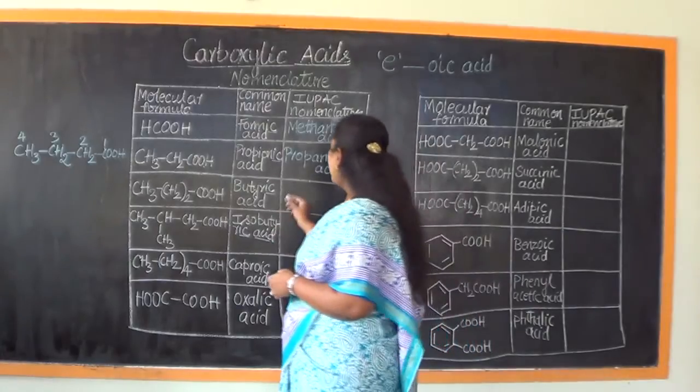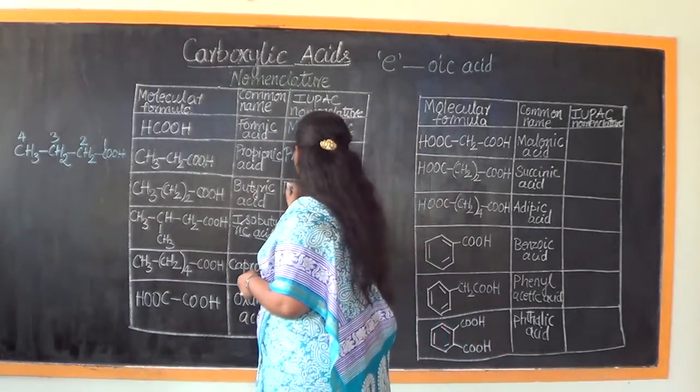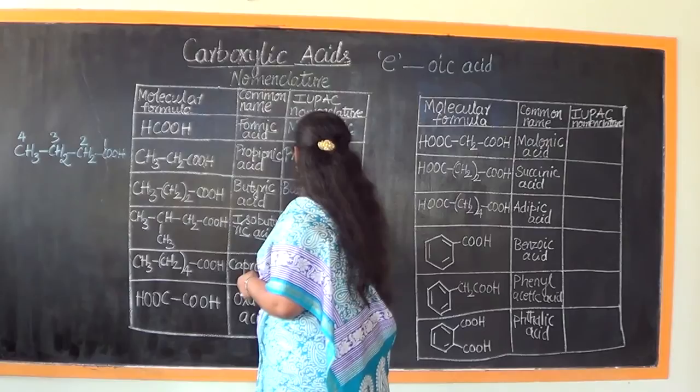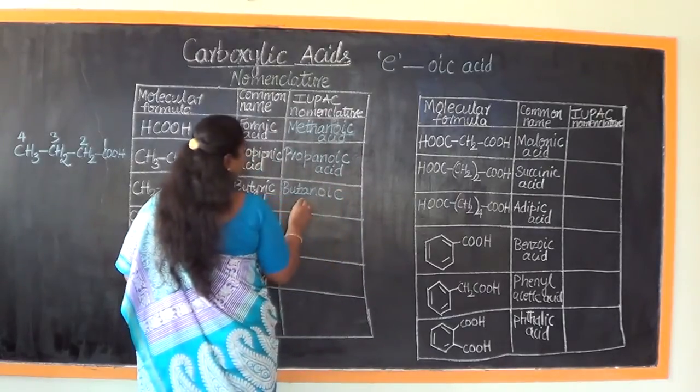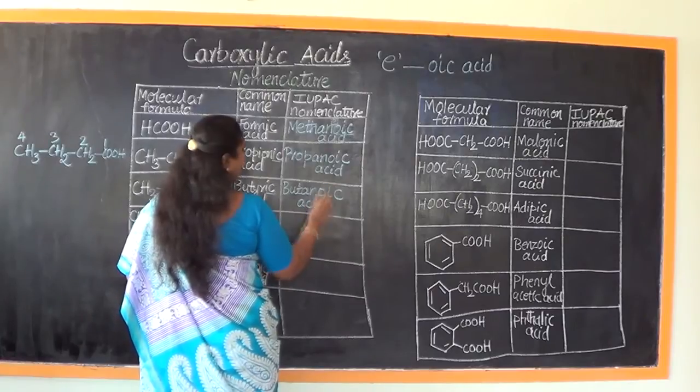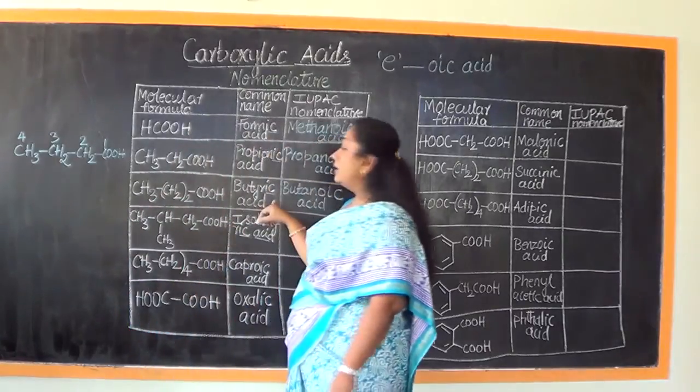So what would be the IUPAC name of this compound? It should be called butanoic acid. What is its common name?